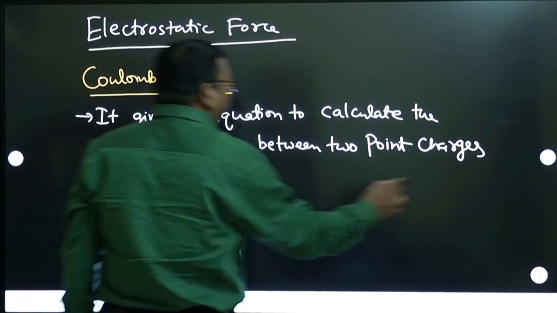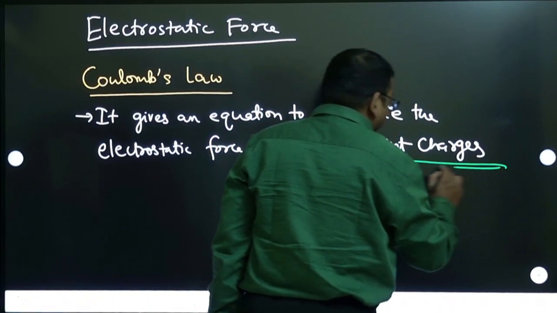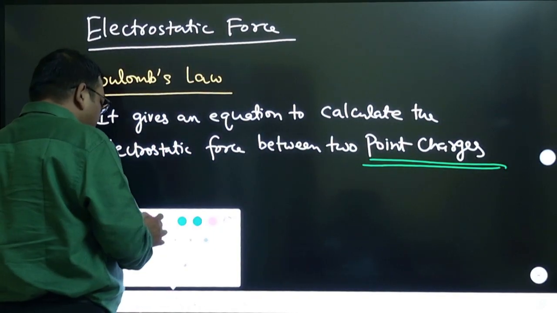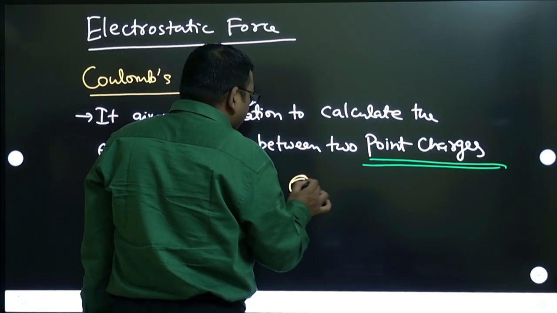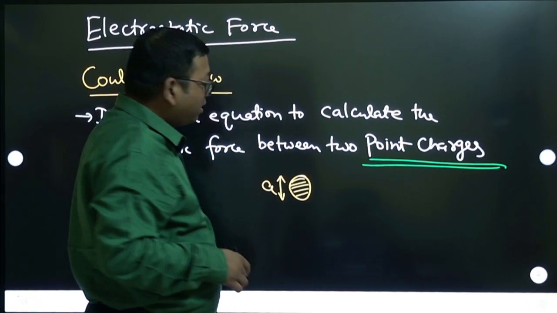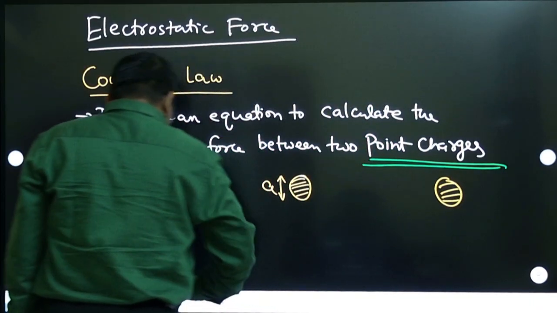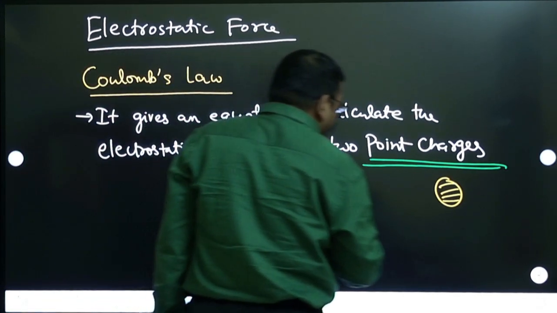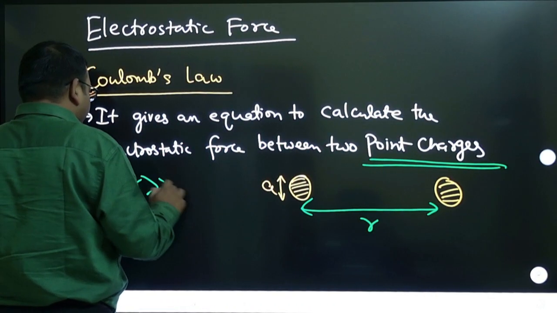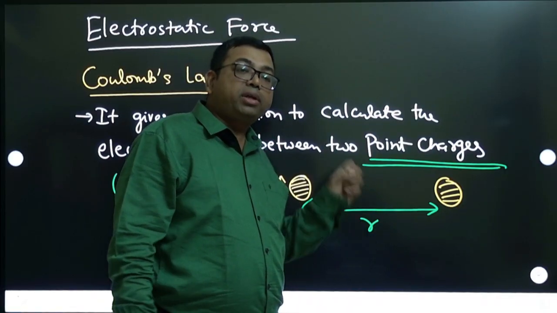And what is meant by point charges? Very important, you have to understand point charges. Just like in gravitation you have studied point masses, in the same way, point charges. So point charges means suppose this is a body. It may have some dimensions, let us say it has a size or diameter a here. Similarly, another body is there. But these two bodies are very far away from each other. The distance between these two bodies, this distance r, is much larger than a. So these two bodies can be treated as point bodies.